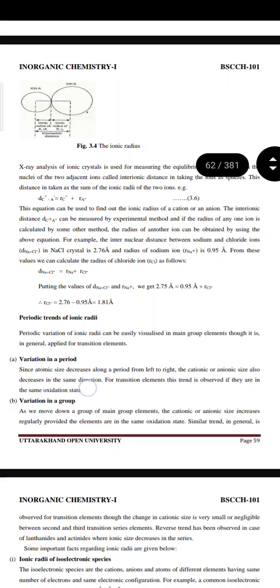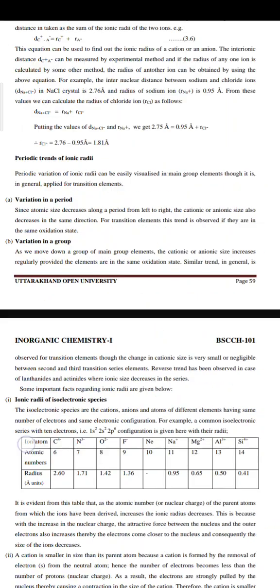This equation can be used to find out the ionic radius of a cation or an anion. The interionic distance d(C+A−) can be measured by experimental method, and if the radius of any one ion is calculated by some other method, the radius of another ion can be obtained by using the above equation.